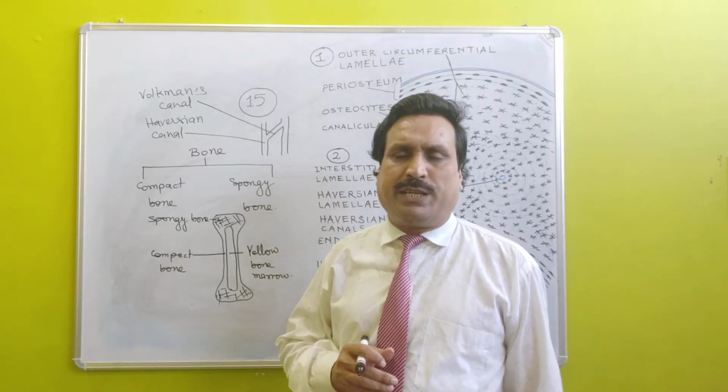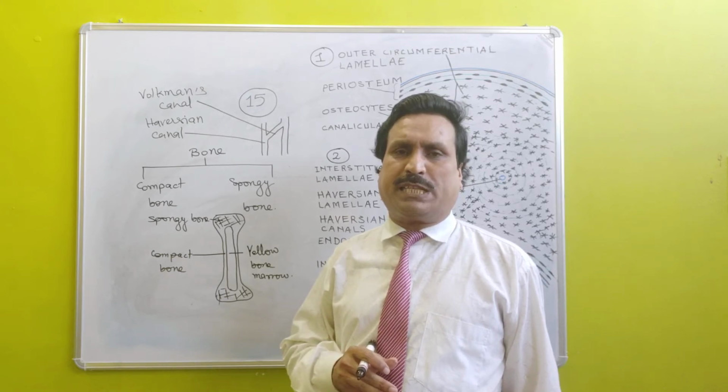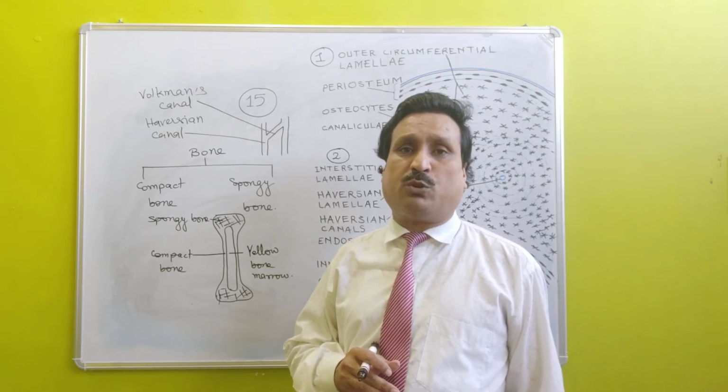In this way, yellow bone marrow acts as an emergency reservoir for hemopoiesis.